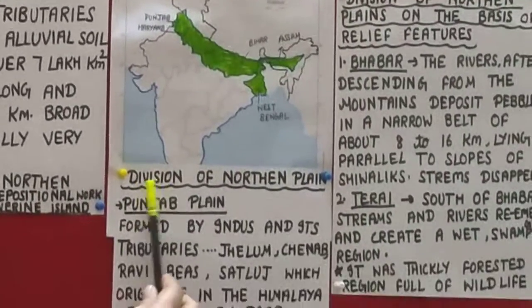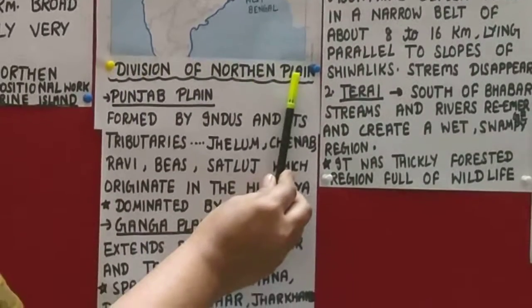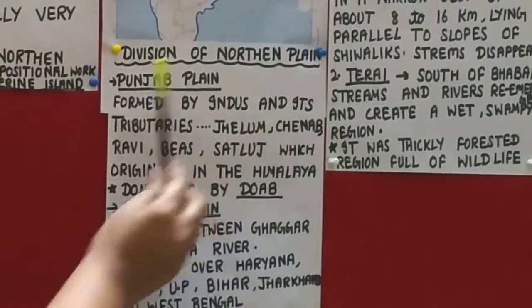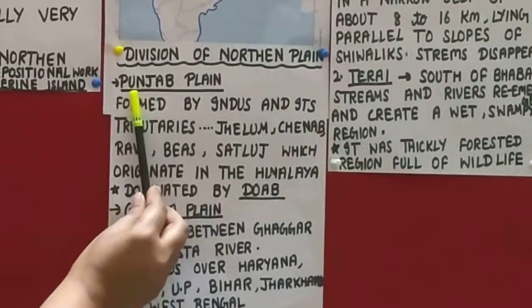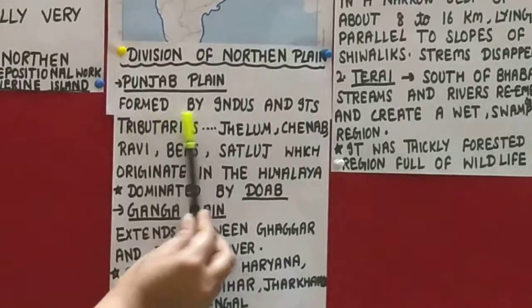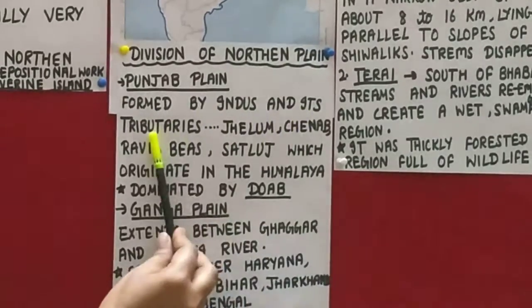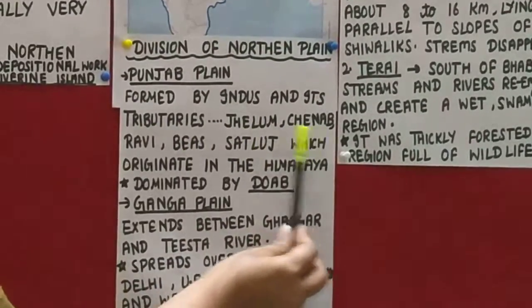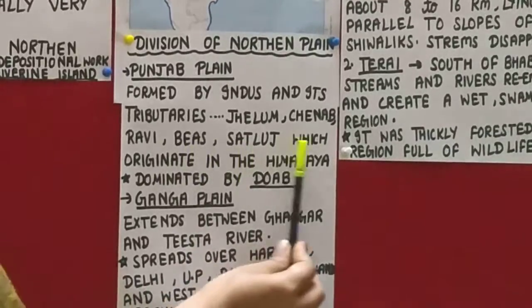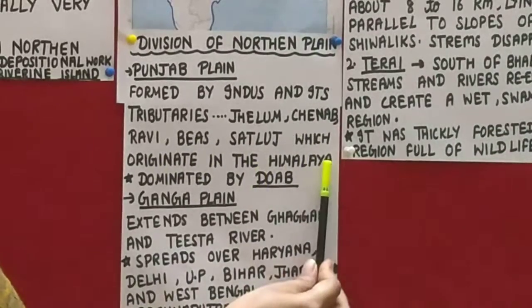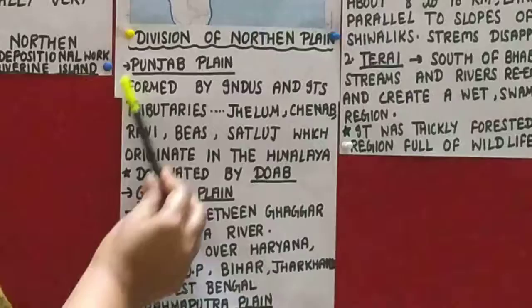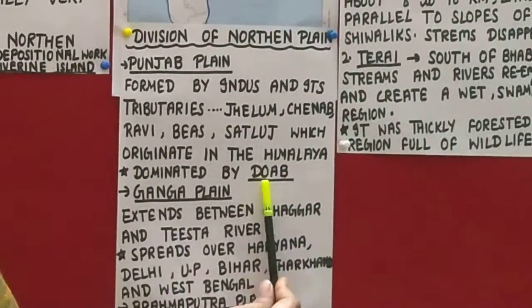Now the next topic is division of the northern plain on the basis of region. Like I told you, the first one is the Punjab plain. It is formed by Indus and its tributaries Jhelum, Chenab, Ravi, Beas, Satluj, which originate in the Himalaya. And this Punjab plain is dominated by Doab.